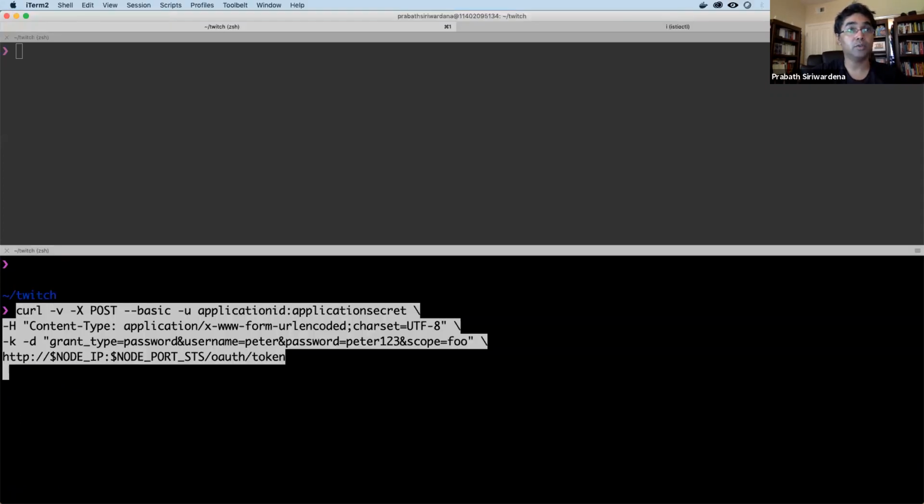This curl command is using the environment variables we already set up in our environment. And here you can see I am doing a curl request using the password grant type. You should not be using this in production. You may be using the authorization code grant type with your single page application or with your web application. Here, just for demo purposes, I'm using the password grant type. So when I run this, it should hit the STS and return the JWT.